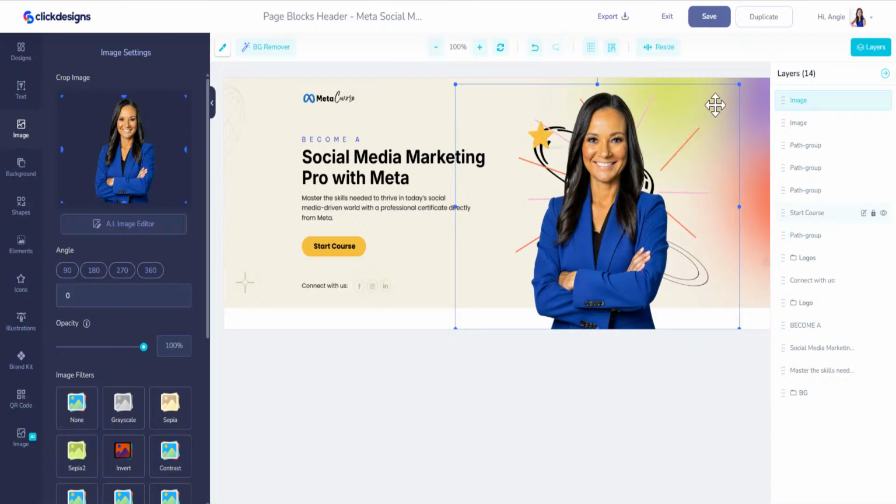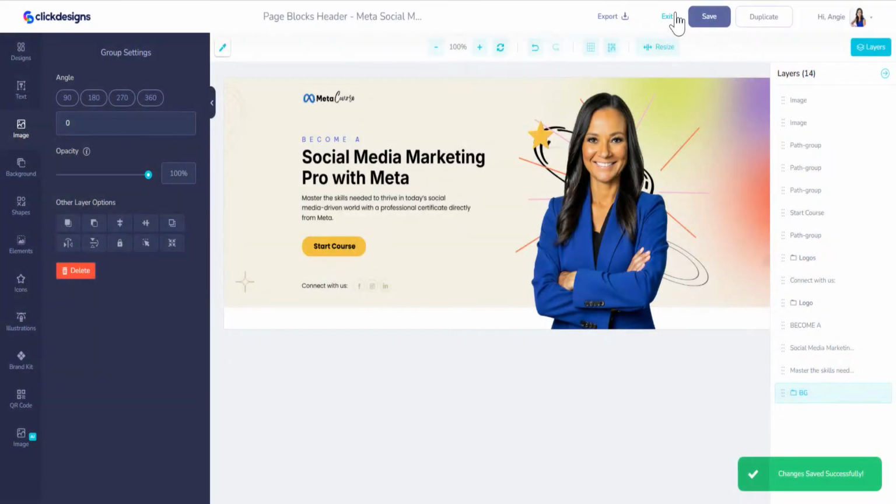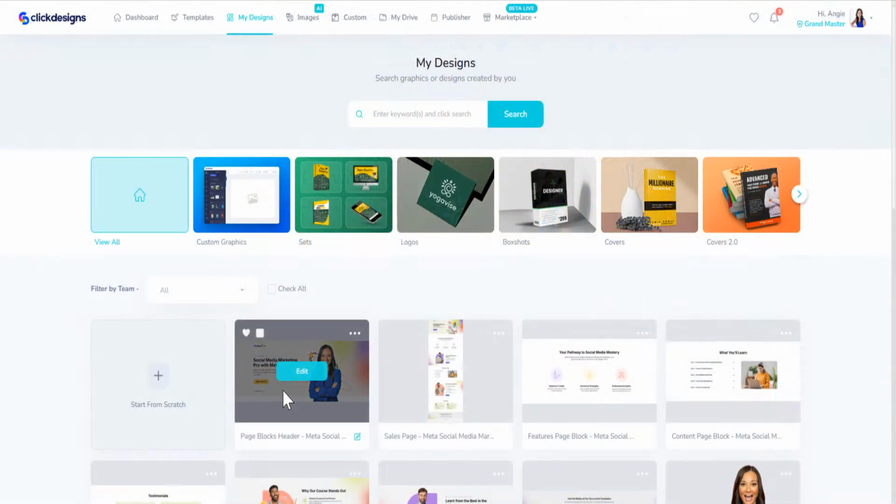And that looks pretty good. So it's just kind of a little abstract, but I kind of like it. We can change anything we want, but I'm going to keep it just like it is. I love these little colors here. Click on save. And now let's go to the next section. So there we have the first one.